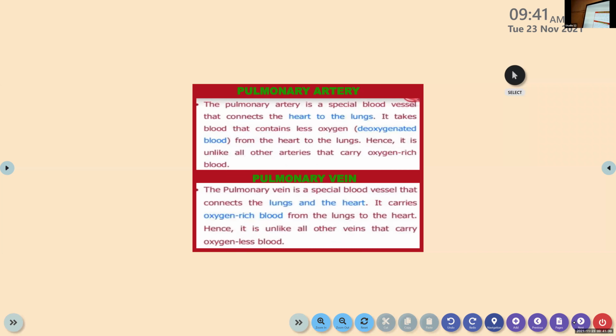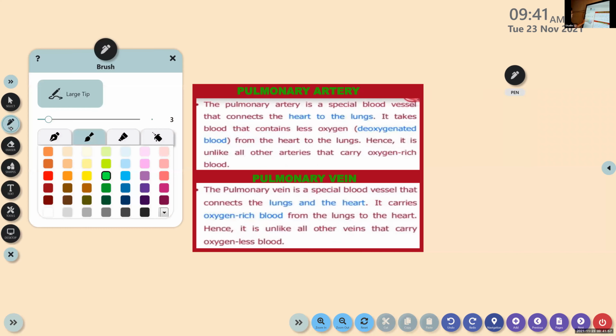What is pulmonary artery? In the slide, they have not mentioned pulmonary artery and pulmonary vein, but it is there. Okay. So pulmonary artery is a special blood vessel that connects the heart to the lungs. It takes blood that contains less oxygen. So from the impure blood, the carbon dioxide will be taken by the pulmonary artery from the vein.